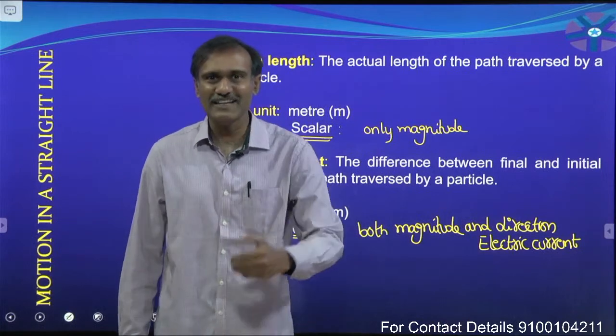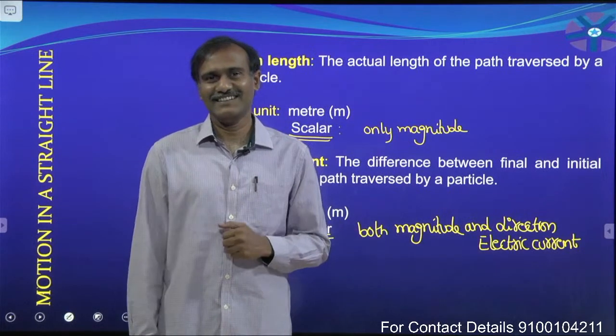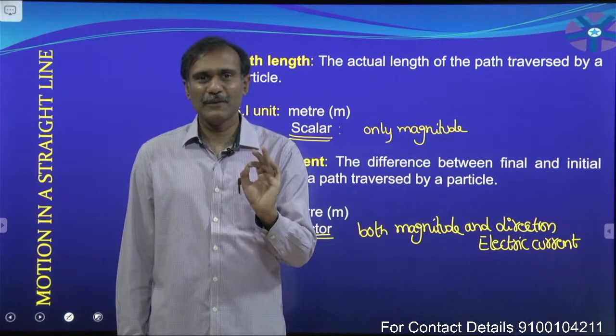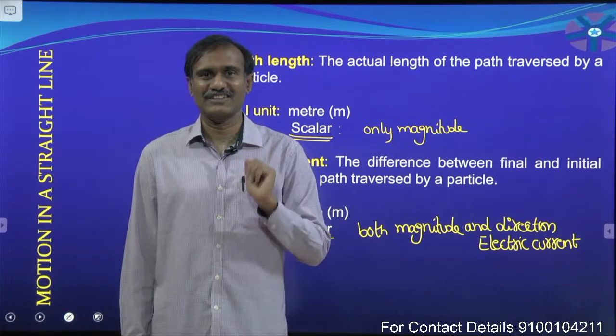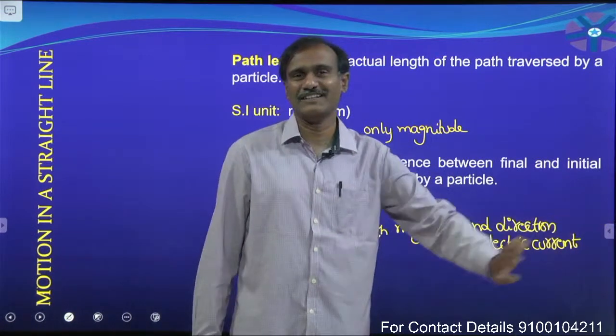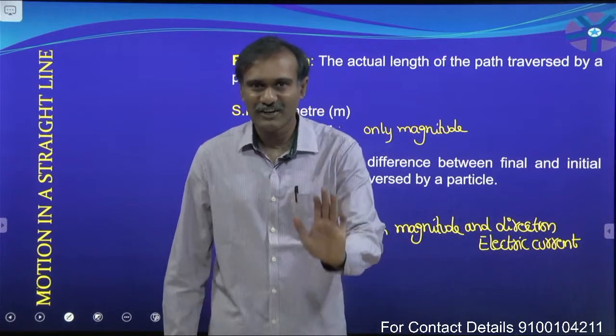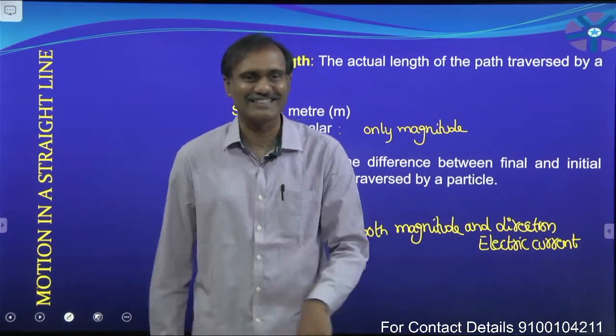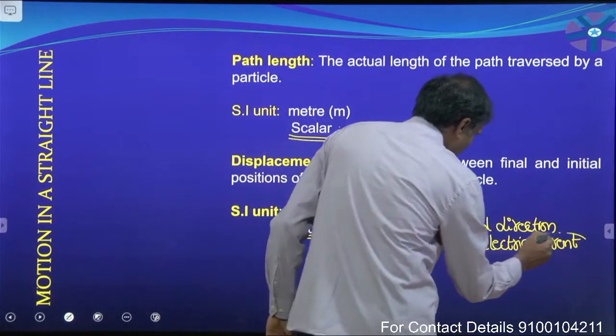You are very familiar in your 10th standard. Electric current, yes, it is having both magnitude and direction, but it is not a vector quantity. Even though it is having both magnitude and direction, it is not a vector.